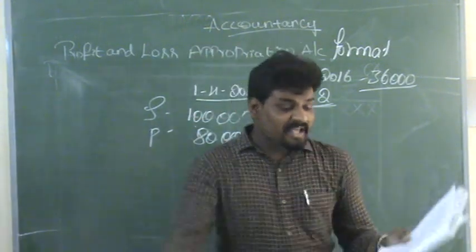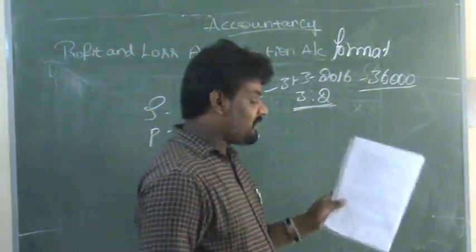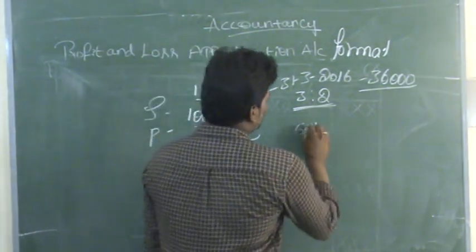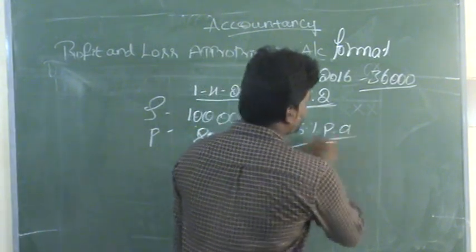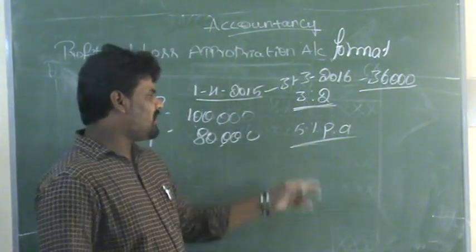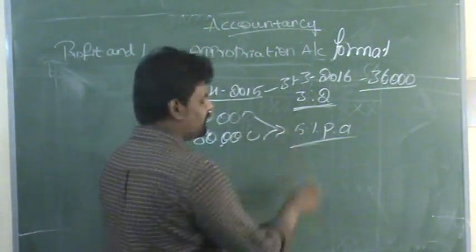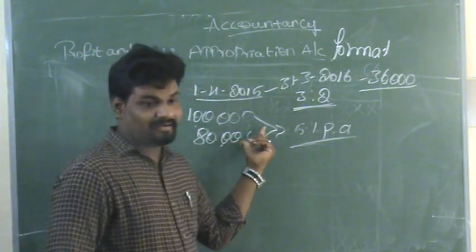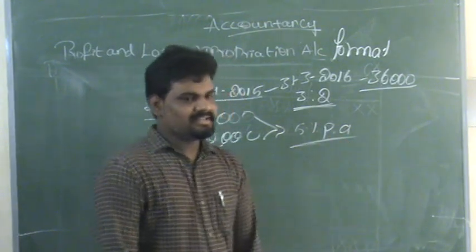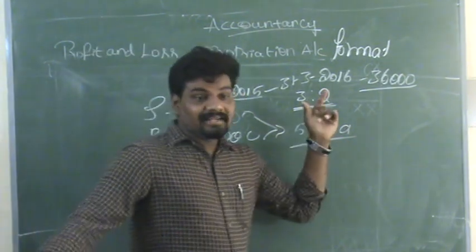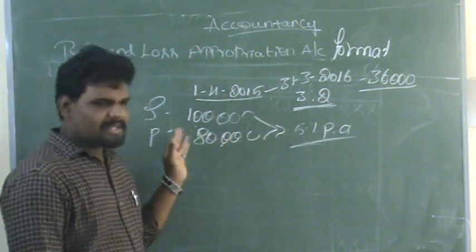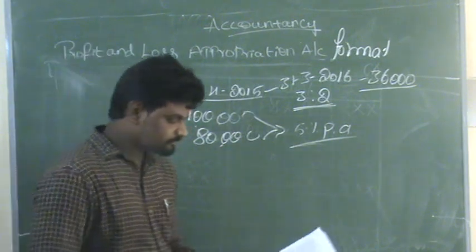So the first adjustment is interest on capital at 5% per annum. PA means per annum. Annually they are getting 5% interest on capital. Whatever the capital invested by the partner, for this capital they are getting 5% interest annually. This is income to the partners, but it is an expense to the business organization.